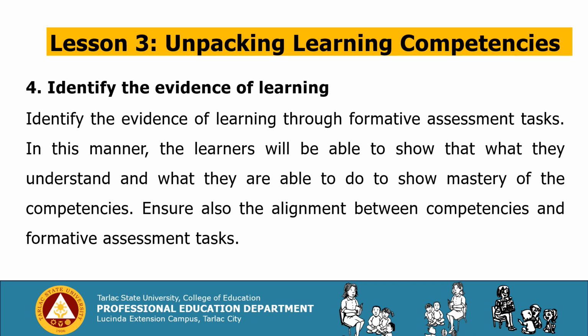Identify the evidence of learning through formative assessment tasks. In this manner, the learners will be able to show what they understand and what they are able to do to show mastery of the competencies. Ensure also the alignment between competencies and formative assessment tasks.